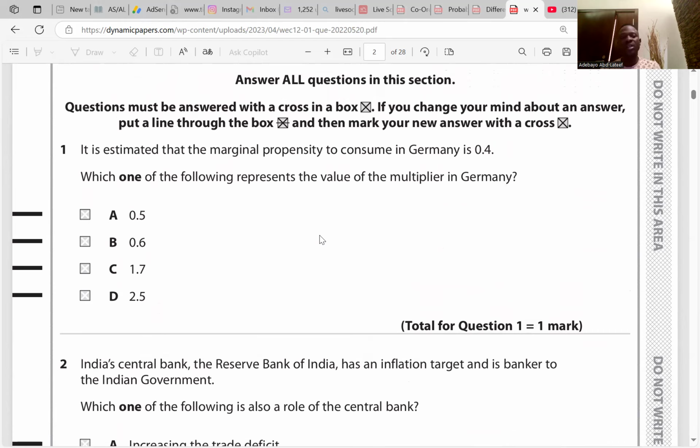So it is 1 over 1 minus 0.4. That gives us 1.66, which is roughly 1.7. So the answer is C.